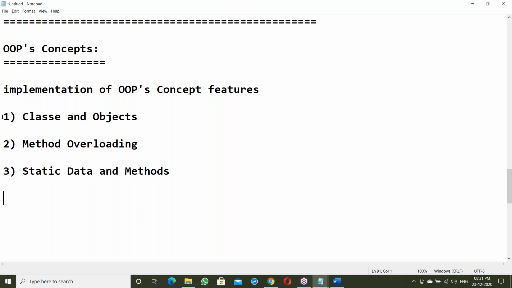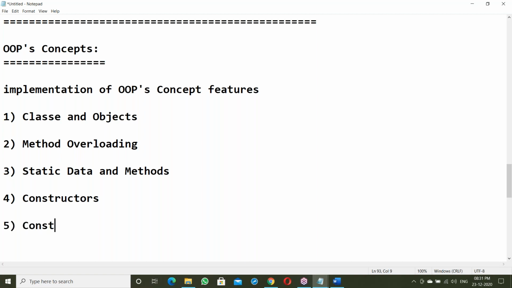In OOPs implementation, first classes and objects, next the method overloading topic, next static data and methods. After finishing this, next constructors. Different types of constructors, like default constructors and parameterized constructors. Next, constructor overloading.